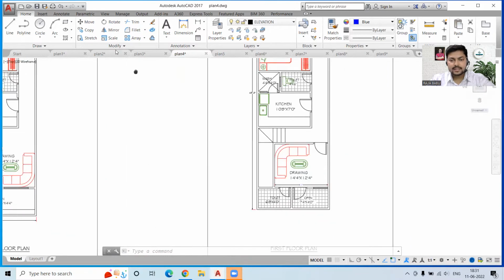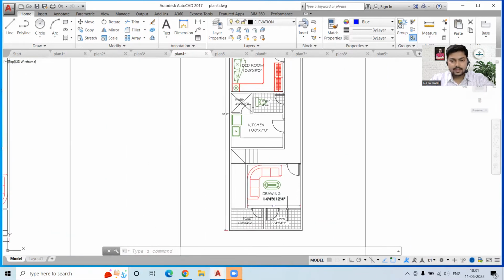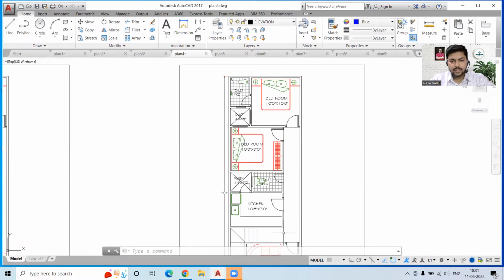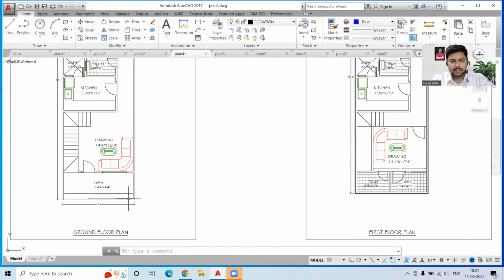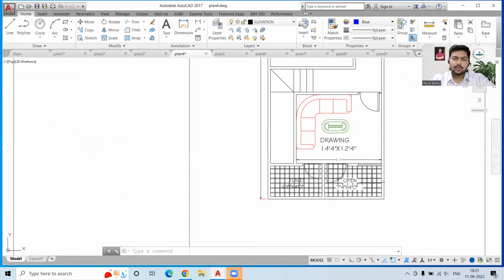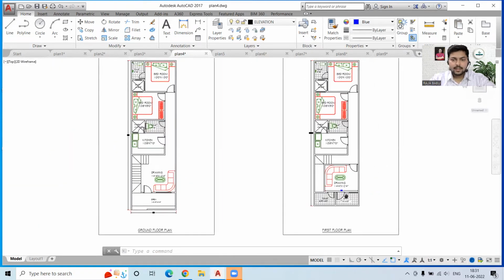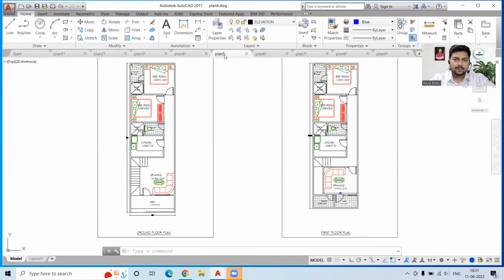Now the next thing is the first floor. What we have is this drawing hall again, then one more kitchen, one more toilet, 2 bedrooms, the same thing, just that in this open space we have another toilet and another open area which can be used as a balcony for this floor. Okay, so this is again an impressive one.